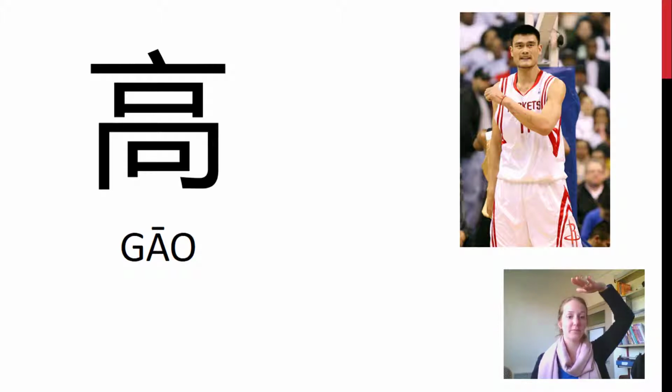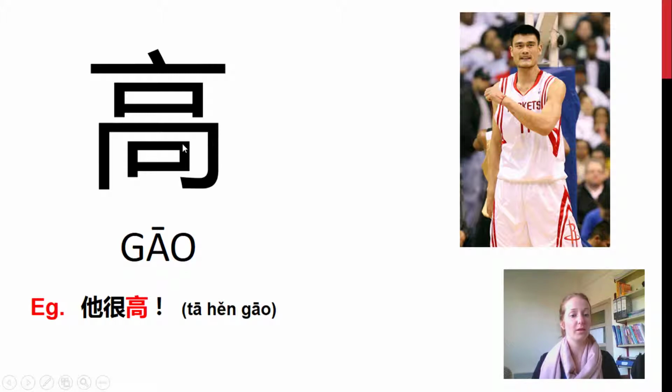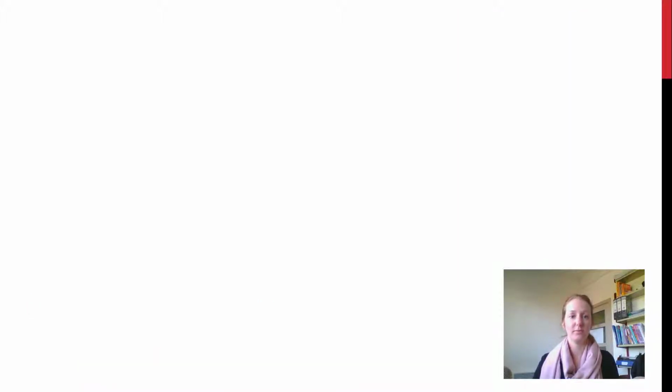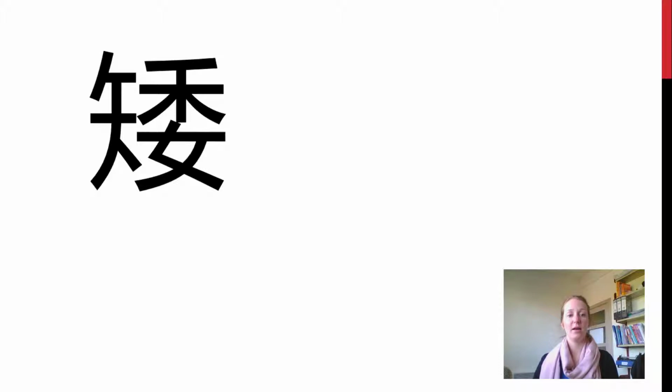高. I imagine this one as a tall building being stacked up. 他很高。你弟弟高吗？下一个，矮.